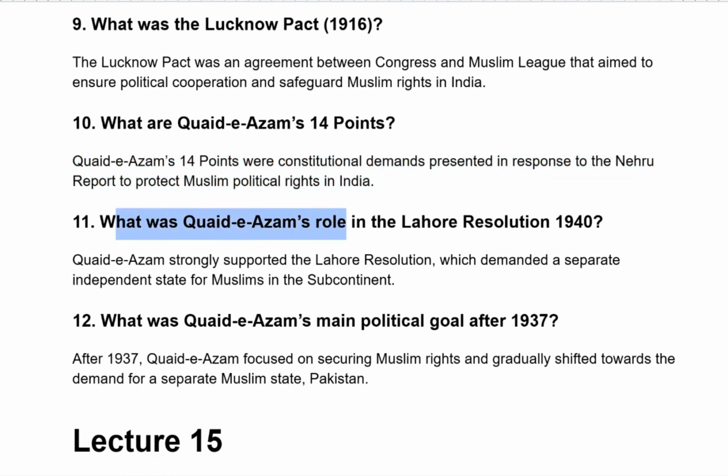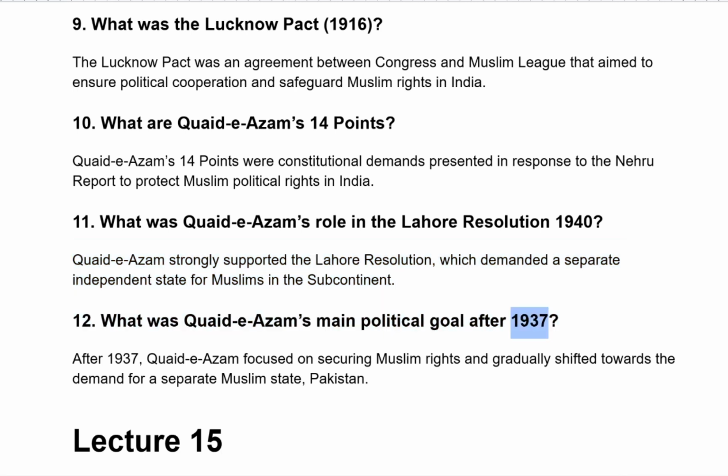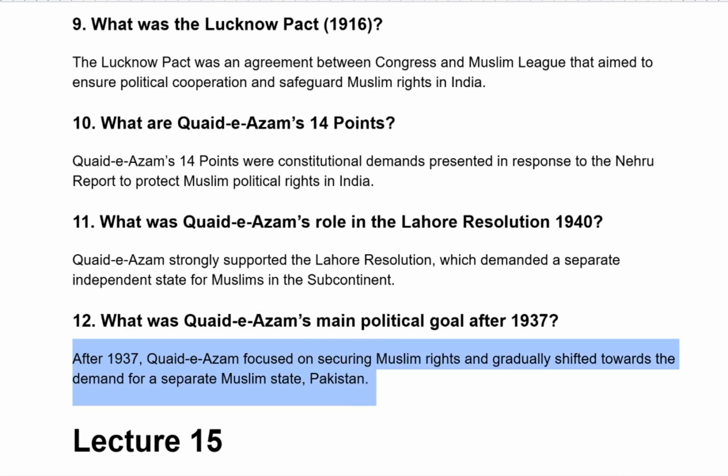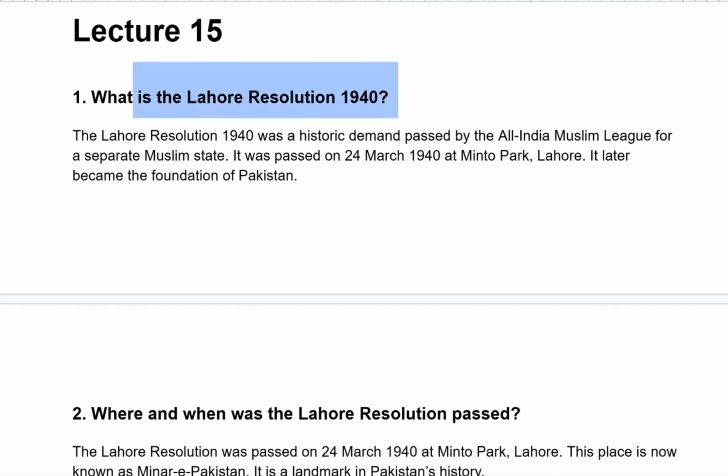What was Quaid-e-Azam's role in the Lahore Resolution 1940? Quaid-e-Azam strongly supported the Lahore Resolution, which demanded a separate independent state for Muslims in the subcontinent. What was Quaid-e-Azam's main political goal after 1937? After 1937, Quaid-e-Azam focused on securing Muslim rights and gradually shifted towards the demand for a separate Muslim state, that is Pakistan. What is Lahore Resolution 1940?